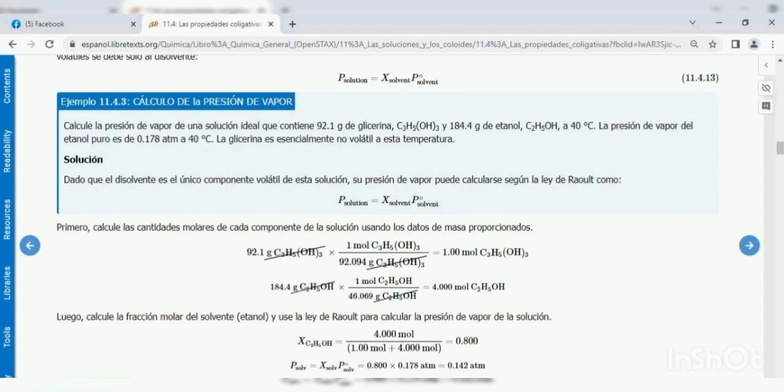The operation is 4 moles over 1 mole plus 4 moles, which equals 0.800.